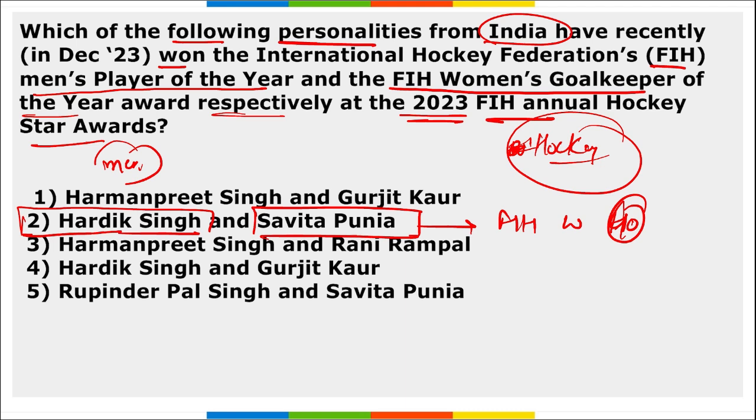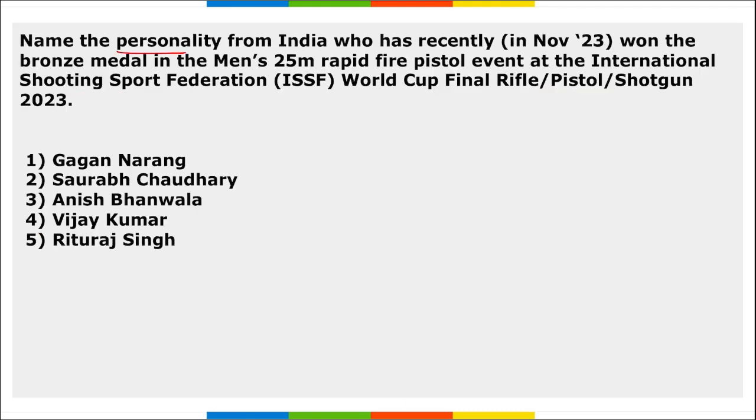Right? First question is, name the personality from India who has recently won the bronze medal in the men's 25-meter fire pistol event that was held at Doha. Also tell me the location where this was held, right? So first of all, remember the event for this was held where? It was held at Doha. Where is Doha? Doha is in Qatar.